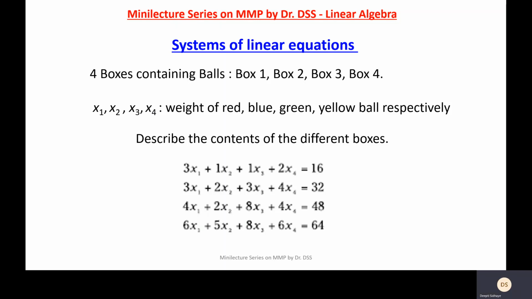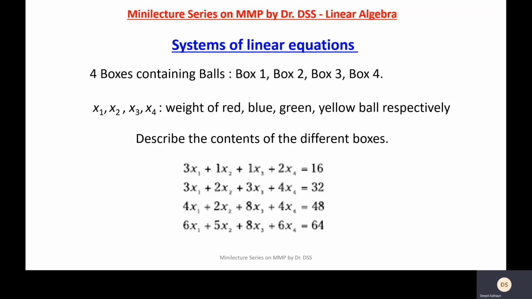So let us denote weights of red, blue, green and yellow colored balls with the variables x1, x2, x3 and x4. Each of the boxes is going to contain balls of each of the colors, but the numbers are going to differ. Now, if I want to describe the contents of the different boxes, how do I describe it?